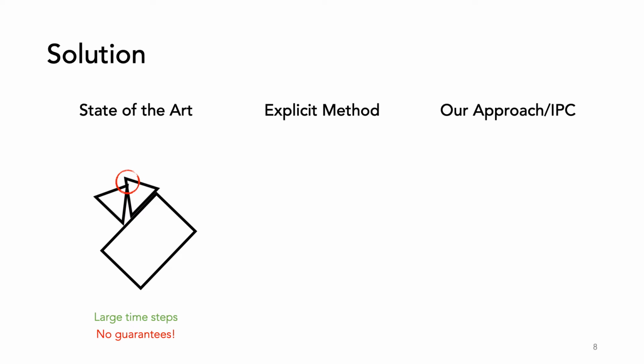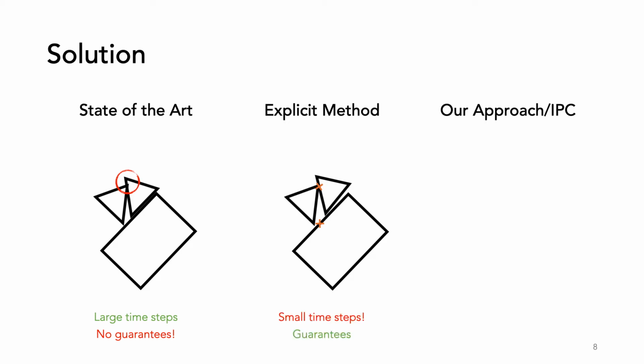One possible solution is to use an explicit method. Explicit methods step the system of rigid bodies up to each next time of contact, then process the collisions and repeat. To do so, time steps can become arbitrarily small as collisions become frequent, and so simulations can be impractical to run. Instead, we propose a method based on a recent work in deformables, incremental potential contact, IPC.